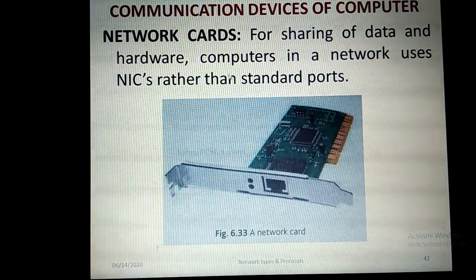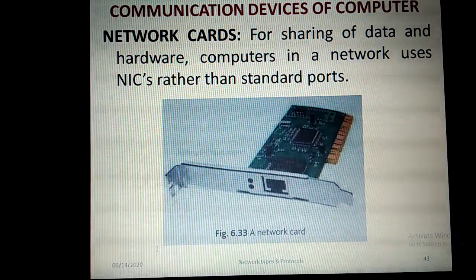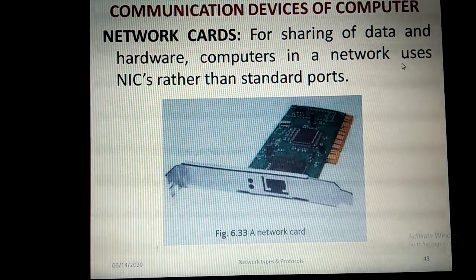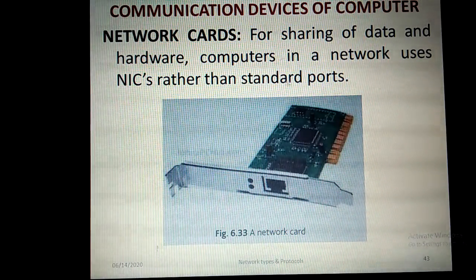And then network cards. For sharing of data and hardware, computers in a network use NICs rather than the standard ports.